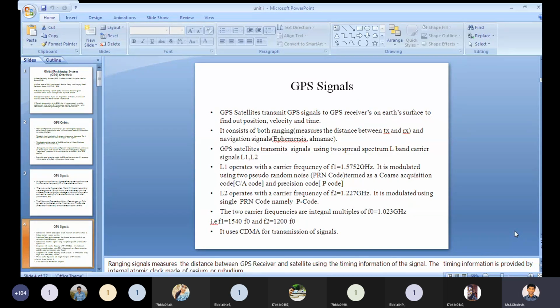So L2 operates at F2 equal to 1.227 gigahertz and is modulated using one pseudo random technique, the P code. The L1 operates at 1.5257 gigahertz and is modulated using two pseudo random techniques, C/A code and P code. In L1 we use two techniques. In L2 we use only one technique, the P code.